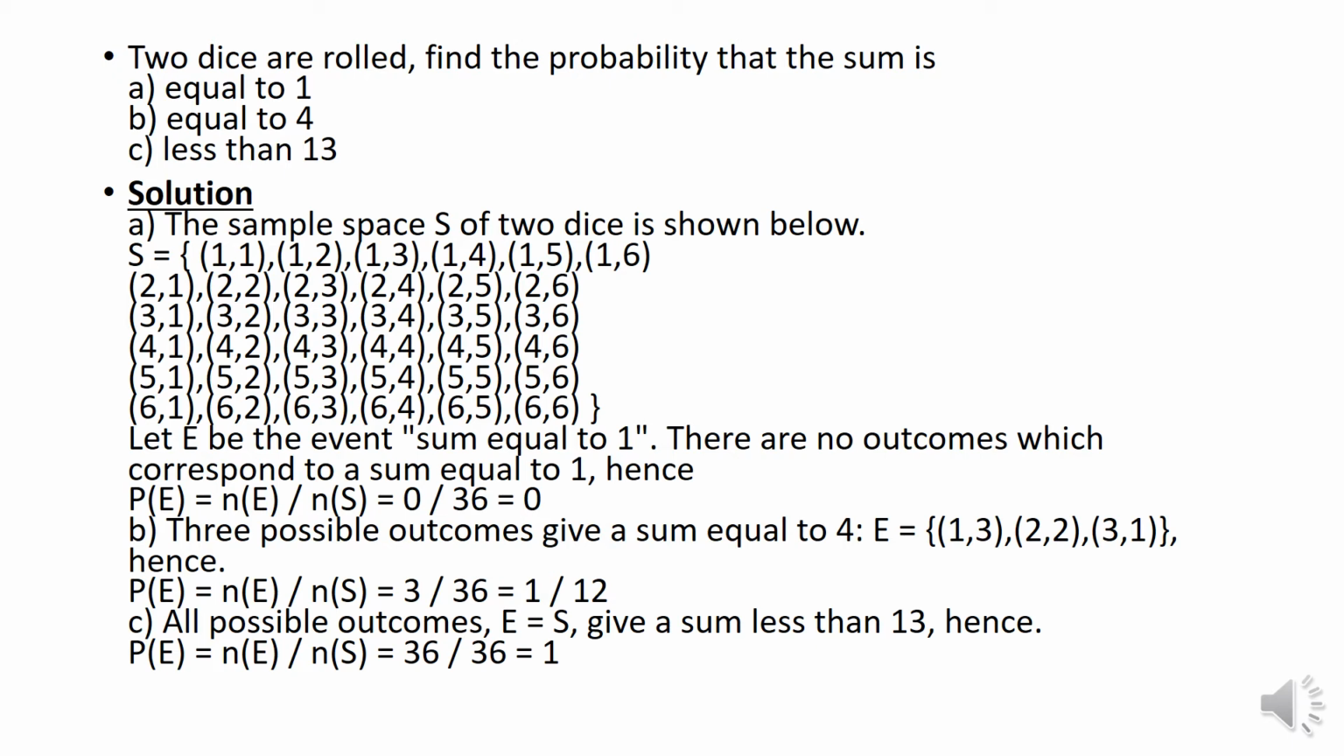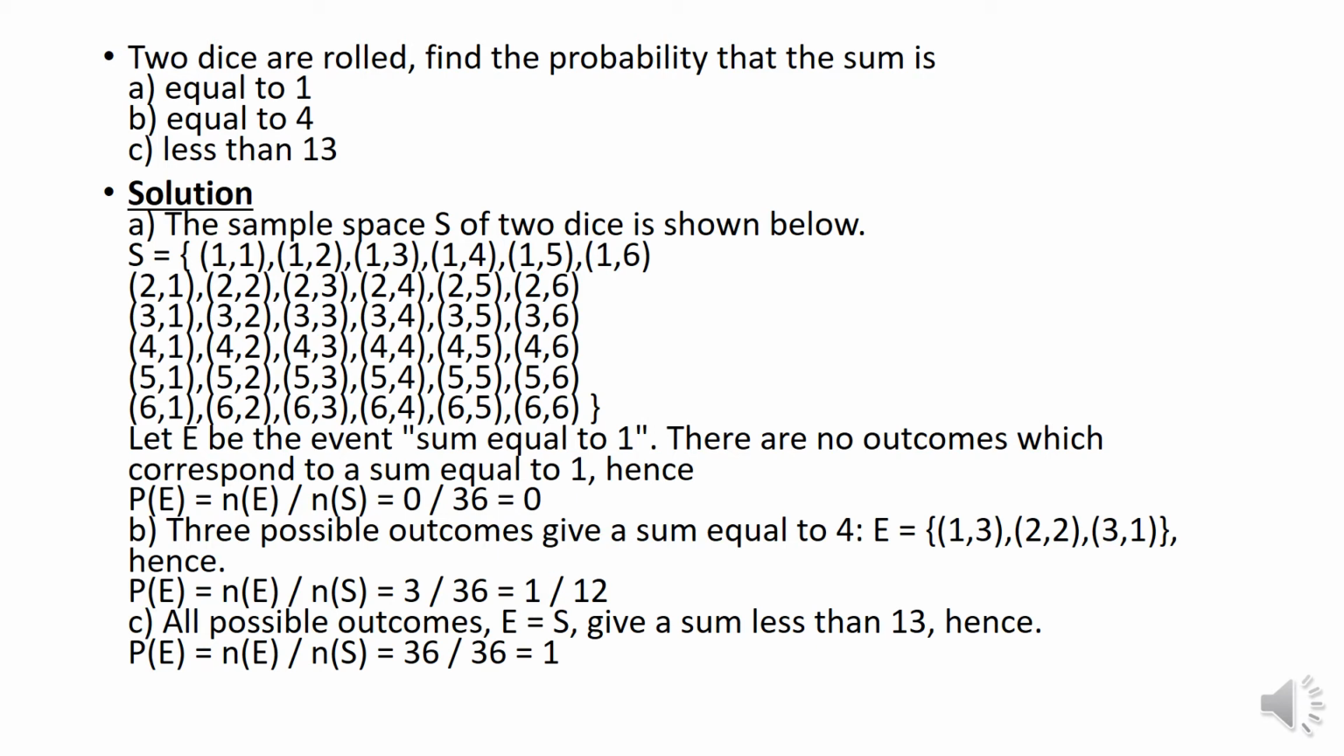2 dice are rolled. Find the probability that the sum is, first let us see, equal to 1. Before even getting into the problem, let us first see what the sample space will be when the 2 dice are rolled. When one die is rolled, the sample space will be 6: 1, 2, 3, 4, 5, 6. When 2 dice are rolled, 6 to the power of 2, which means 6 into 6. I need to get 36 outcomes.